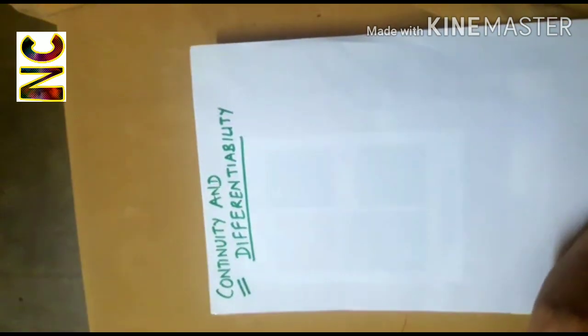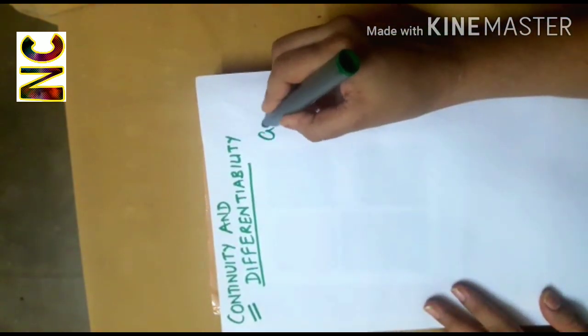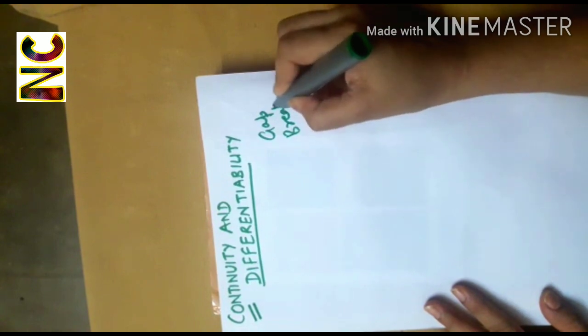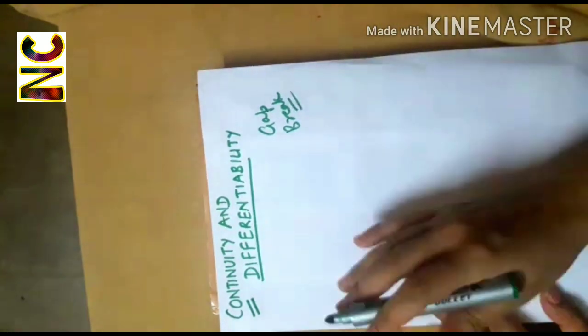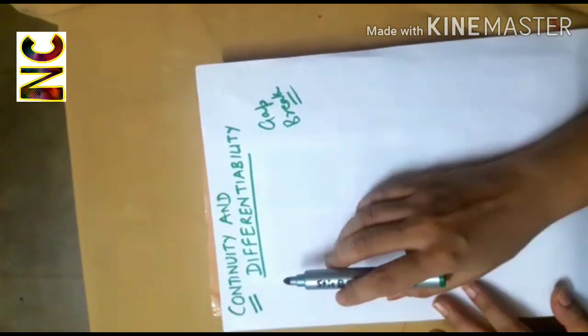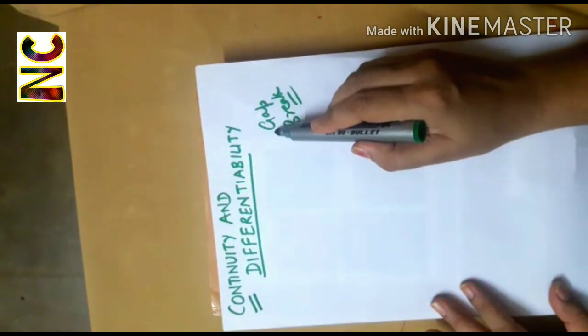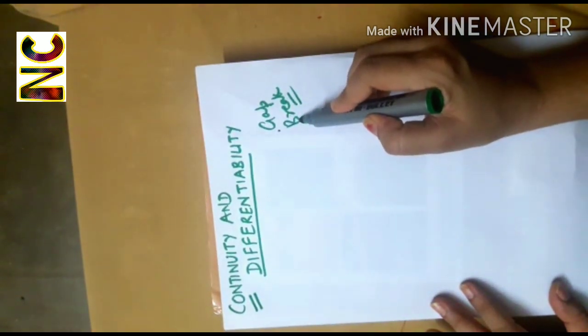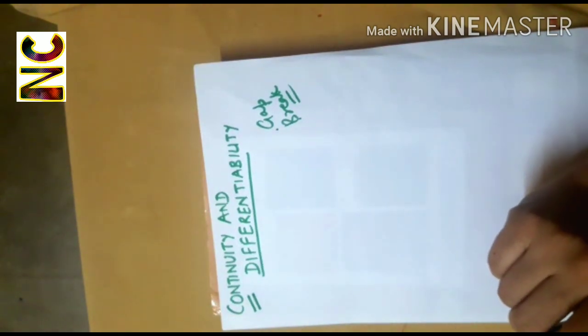What is the meaning of continuous? Continuous means that something is without any gap or break. When there are no gaps and no breaks, we say that it is continuous. So in a similar way, a function is said to be continuous if it is without any gap or break. Now the question is, how to judge that there are no gaps in the function?